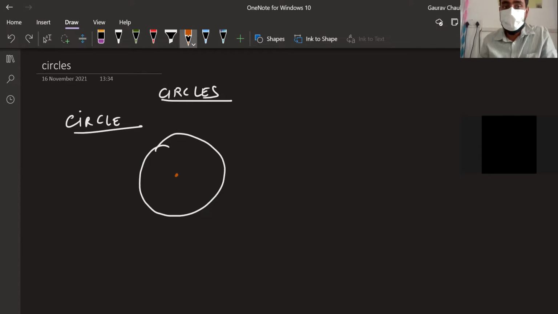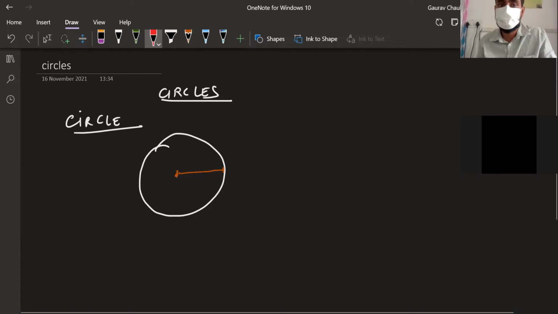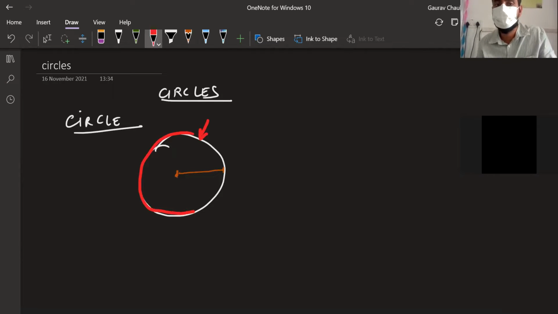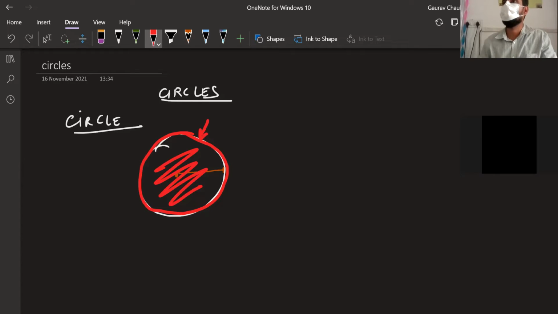Now circle. This point is called what? Center of the circle. What is this thing called? Deepak? Circumference. Circumference is the length of this thing. The actual thing is a circle. Inside the circle will be called dash, outside the circle will be called dash. There are two words for it. Yes, Dikshit. Inside, interior. Deepak. Exterior. Interior, exterior. Good with that?